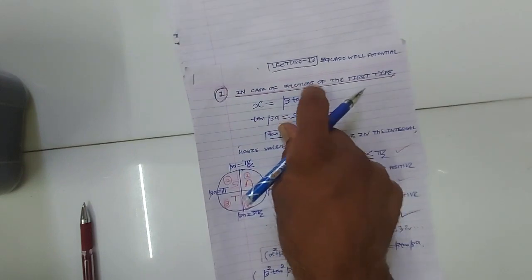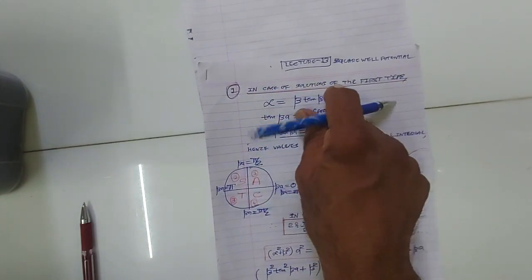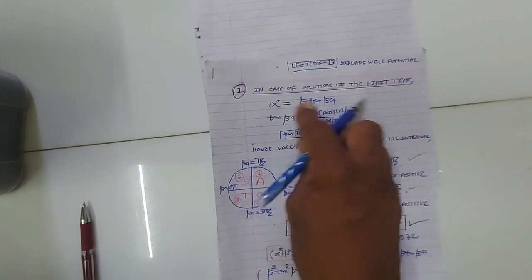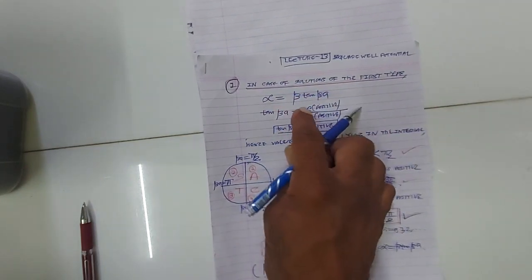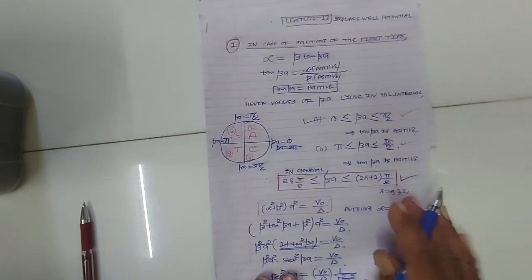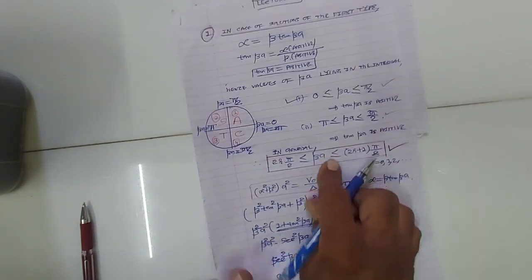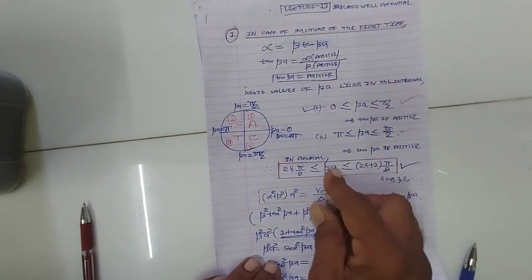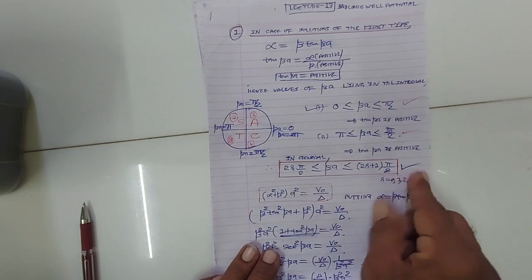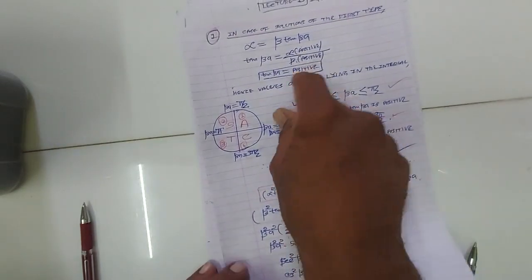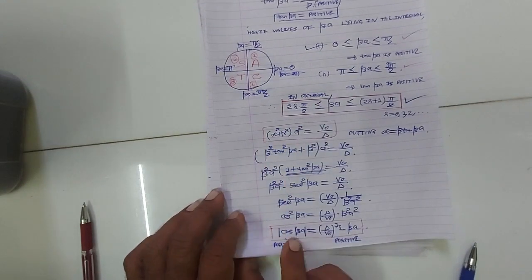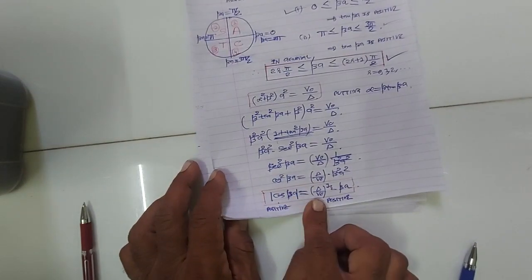In case of the first type of solution, alpha is equal to beta tan beta a. tan beta a is alpha upon beta, positive, okay, and tan beta a positive है, उसके लिए what are the possible admissible values of beta a for which tan beta a is positive? The admissible values of beta a lying in the interval 2r pi by 2 to 2r plus 1 pi by 2, tan beta a is positive. And here if we put alpha is equal to beta tan beta a in this equation, we get cos beta a is equal to del upon v0 raised to 1 by 2 into beta a.